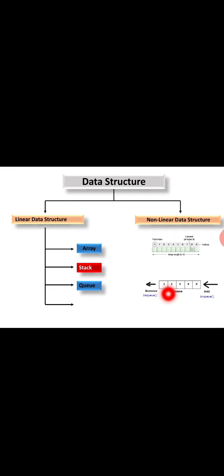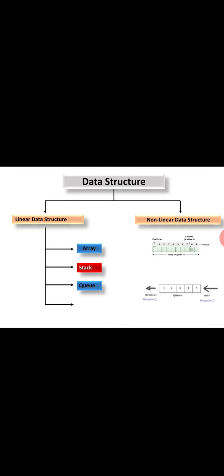In real life we follow the queue in certain situations, meaning whoever comes first goes out first, for example buying a ticket in a movie hall, or going to any temple. Whoever comes first goes first. The insertion takes place at one end and deletion at the other end. That is the queue.